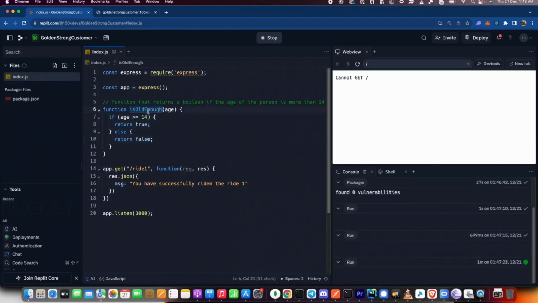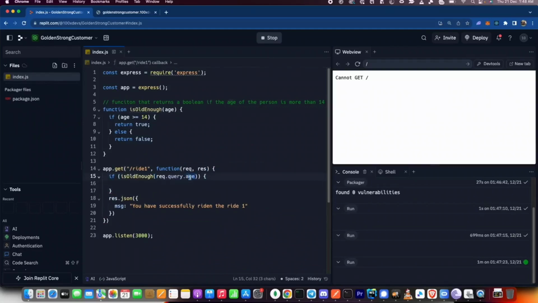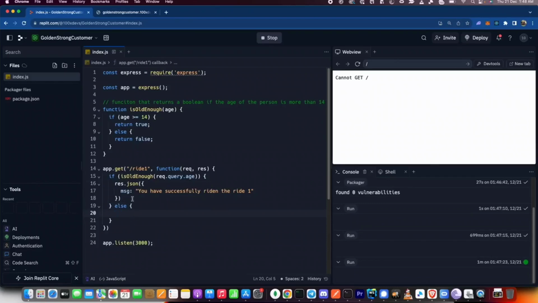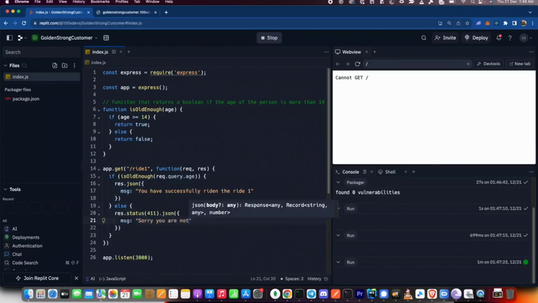Now what can you do? You can add an if check here at the top. If the user is old enough, and let's say we're expecting the user to send us their age as a query parameter, then do this. Else, send them a message that has a bad status code. So let's say 411. And a message that says, sorry, you are not of age yet.